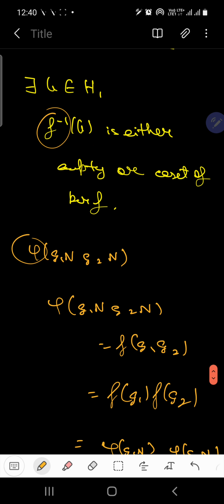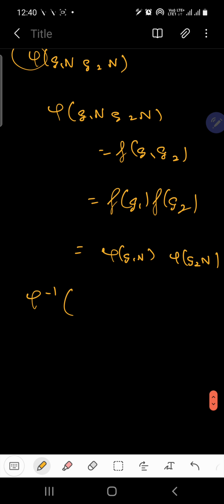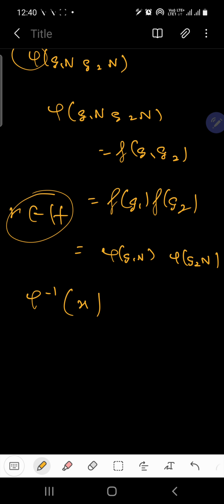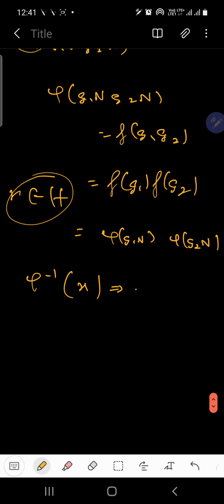Since phi is a homomorphism, phi inverse of some element x, where x belongs to H, will either be empty or a coset of the kernel of F, and that is what we have as the domain. So basically the inverse function of phi will exist.